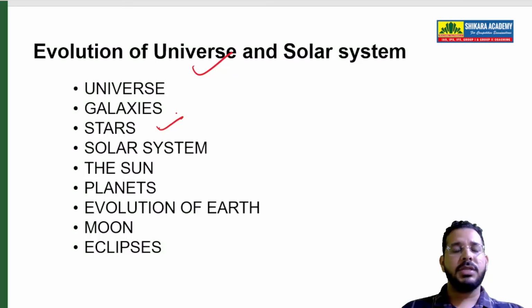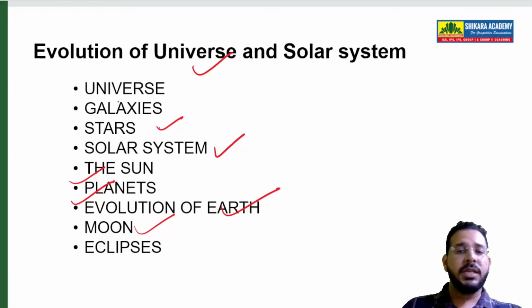In brief, you study the solar system: what are our planets, number of moons, which is the largest planet, where is the asteroid belt located, which has a retrograde rotation, such types of facts in the solar system, in the sun, the planets, how earth has evolved over time, our moon, solar eclipses, lunar eclipses. Those things you study in this universe chapter.